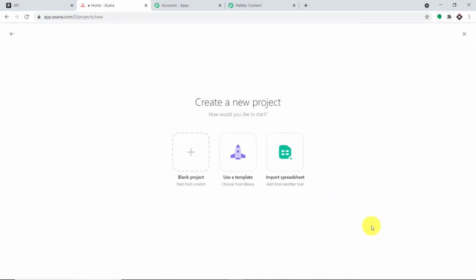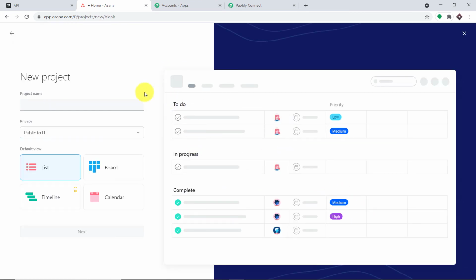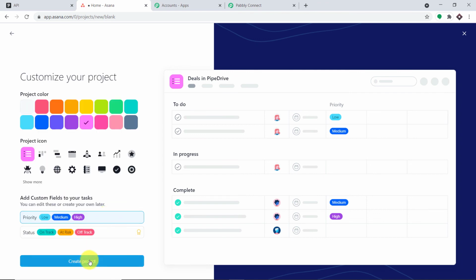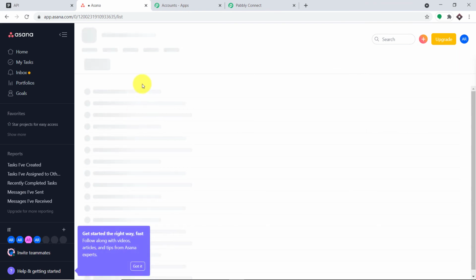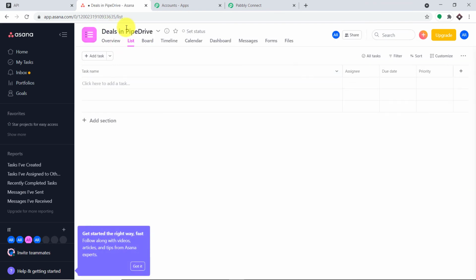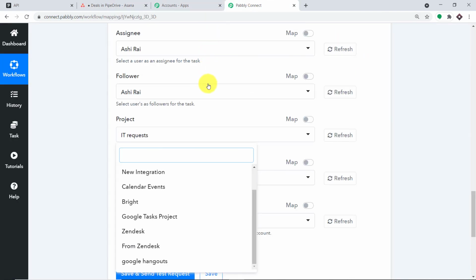So even if I create a new project, let me just create a new project from scratch, and the name of the project is Deals in PipeDrive. Okay, and let me just click on next, create project. Okay, so a new project called Deals in PipeDrive has been created. So basically the idea is that once a new project is created in PipeDrive, it will be reflected in PipeConnect. This is because PipeConnect is integrated with PipeDrive.